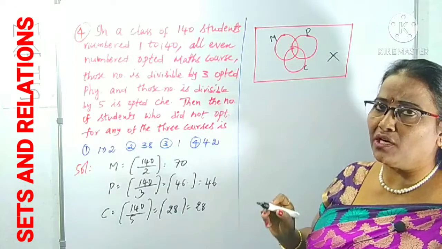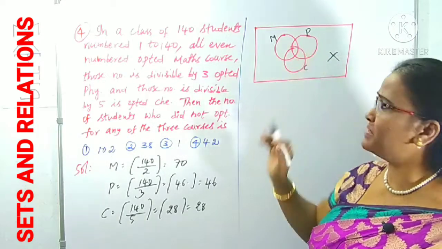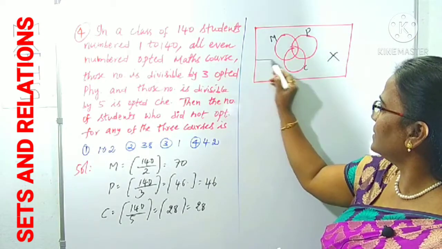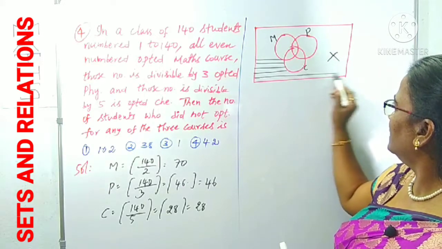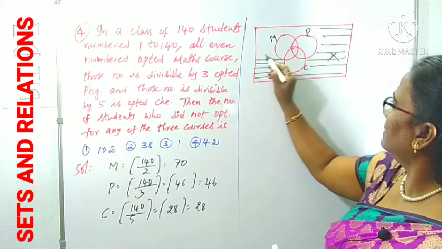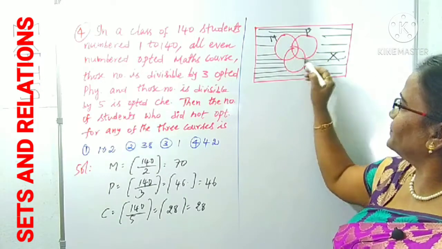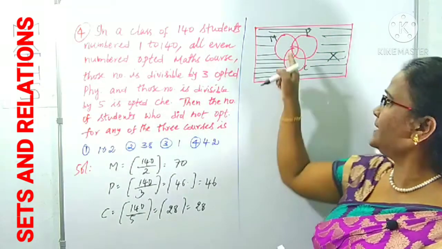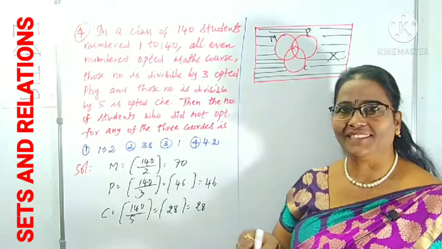So we want only those who didn't take maths, physics, or chemistry. That means this outer part we want, excluding M union P union C. You want the rest of them, right?